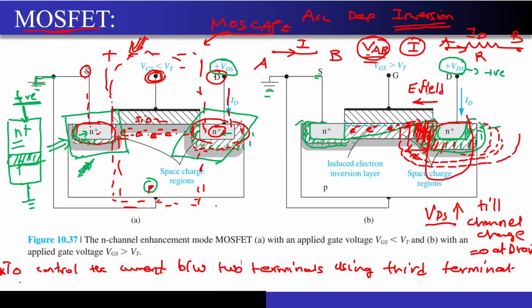The depletion region on the source side is always smaller compared to that present on the drain side, because you are applying a positive bias on the drain node over here, whereas the source is always grounded in most of the cases. So this PN junction is always more reverse biased compared to this PN junction. That's why the depletion region is more over here. Correct? So now first of all you are applying the gate voltage, you are accumulating the electrons over here. Correct? And once the electrons have been accumulated, you are applying a potential difference at these two particular points to make these electrons flow and get a current out of this device.